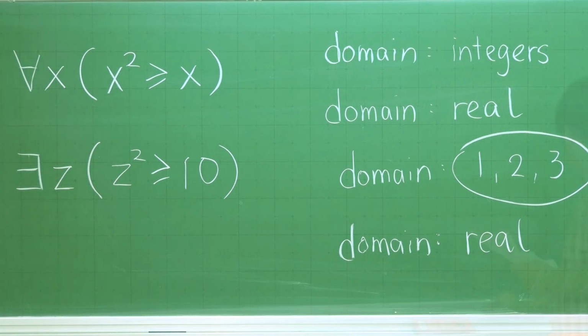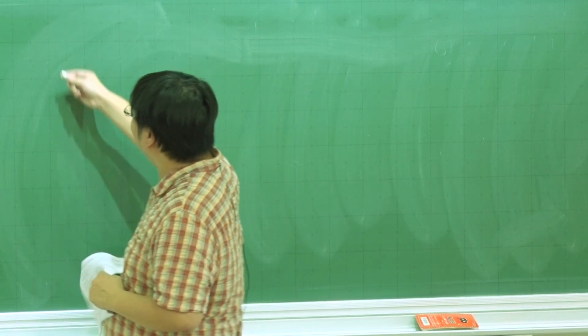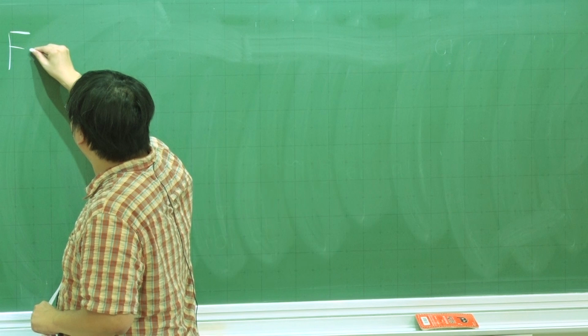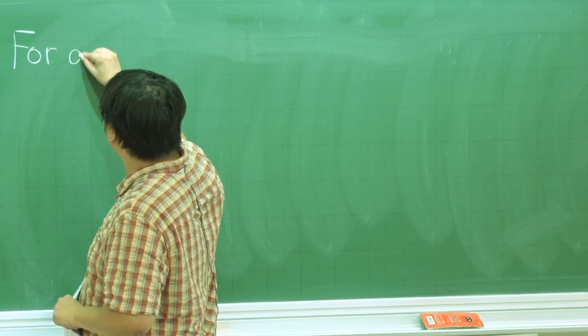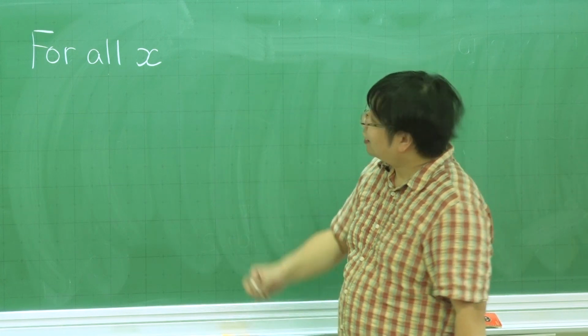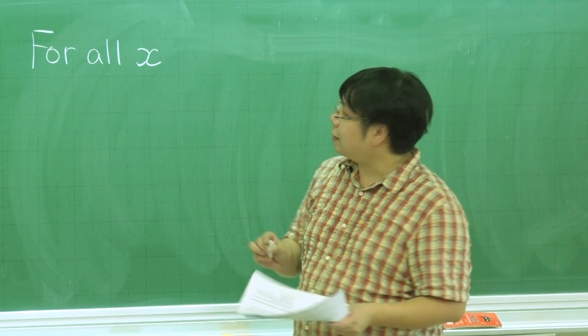Good. Let's see if you can translate this. This is more difficult than before. For instance, first of all, we are talking about for all x. But then what are the interesting x that we are looking at?